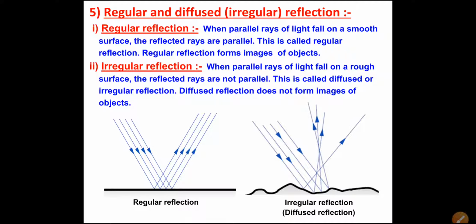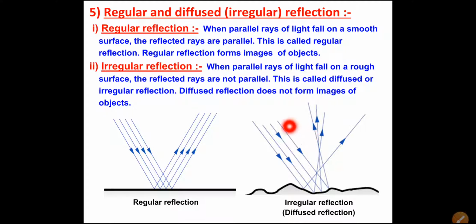Now see here, we will discuss the regular reflection. All these rays are parallel. So when the parallel rays of light fall on a smooth surface, the reflected rays are parallel. So now see here, incident rays are parallel as well as reflected rays are also parallel in the regular reflection, and such type of reflection is called regular reflection, and regular reflection forms an image of the object.